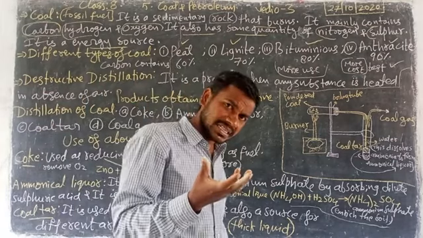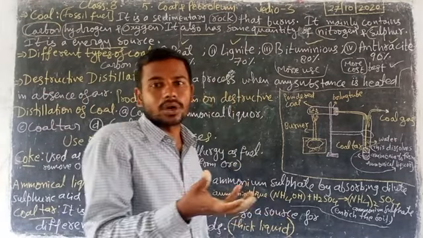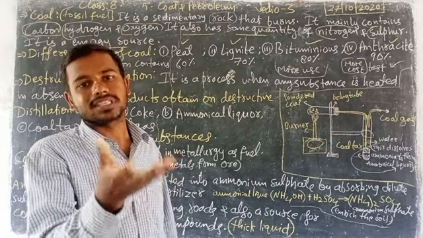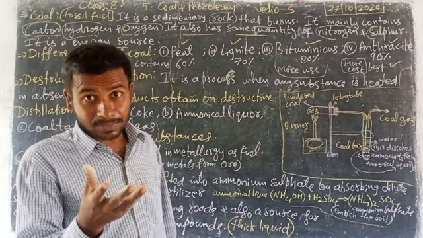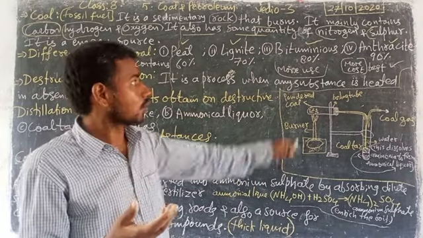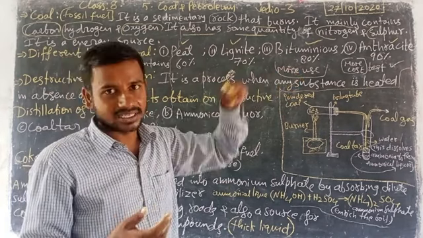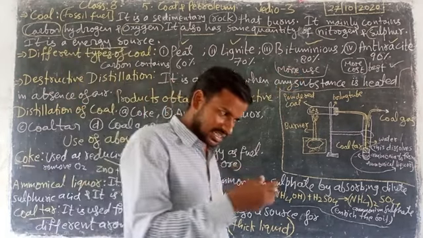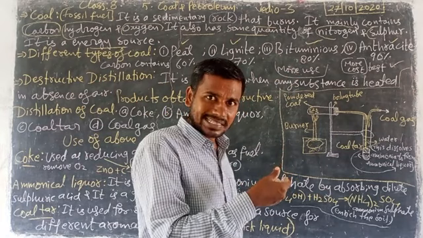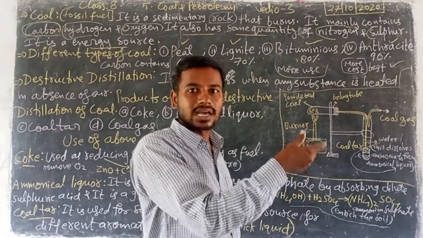When carbon percent is 80, we call it bituminous coal. When there is 90% carbon, we call it anthracite. When the carbon percentage increases, the value also increases.